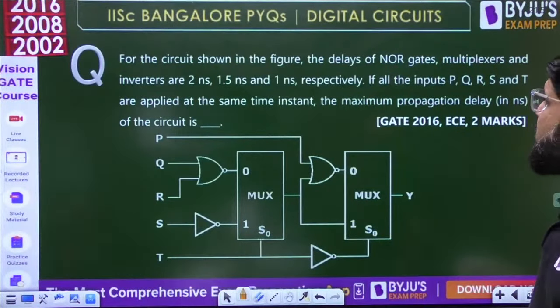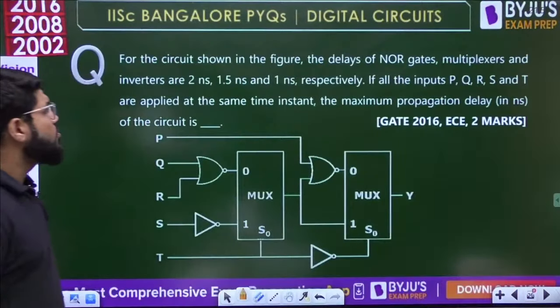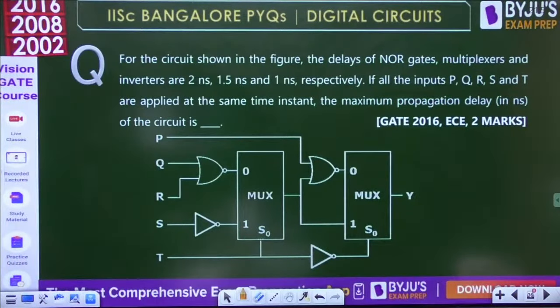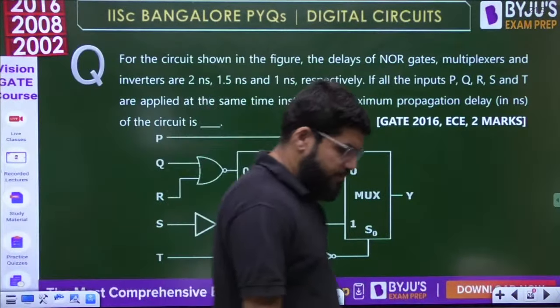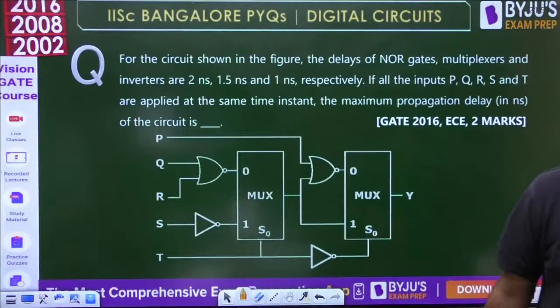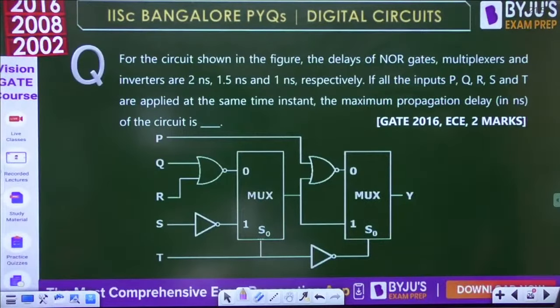For the circuit shown in the figure, the delays of the NOR gate, multiplexers and inverters are 2 nanoseconds, 1.5 nanoseconds and 1 nanosecond respectively. If all the inputs P, Q, R, S and T are applied at the same time instant, what is the maximum propagation delay of the circuit?